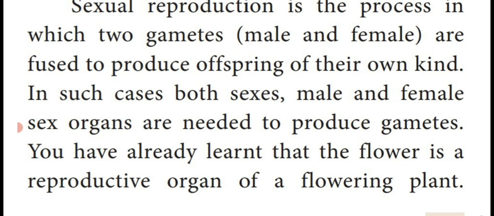Dear students, now we are going to see how sexual reproduction takes place in advanced plants, that is flowering plants. Flowering plants means plants which produce flowers as a reproductive organ. That flower contains two types of sex organs. One is the male sex organ, another is the female sex organ.